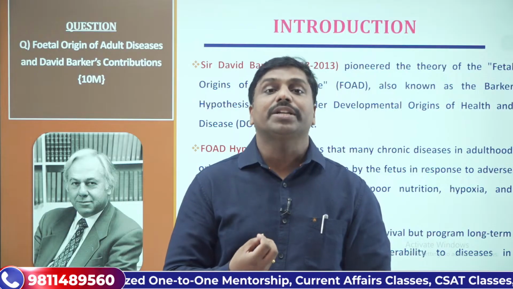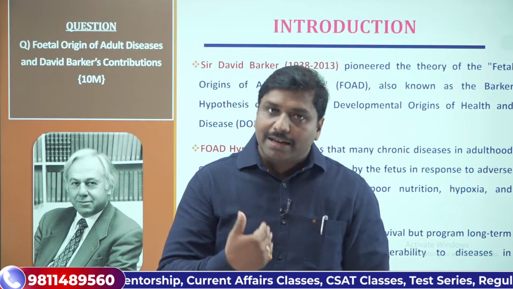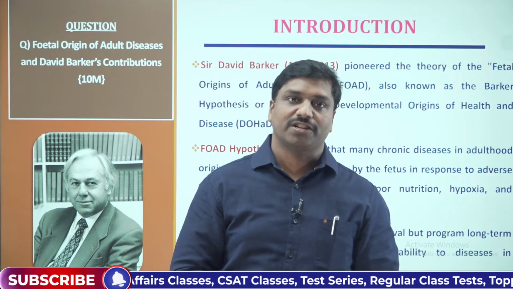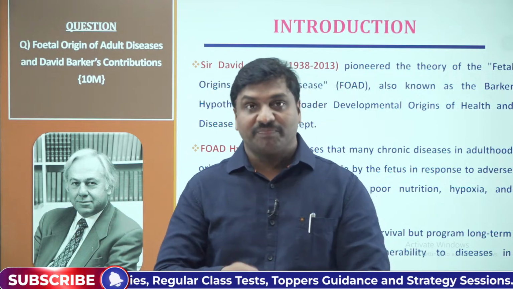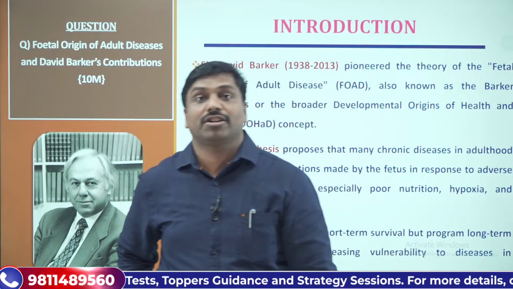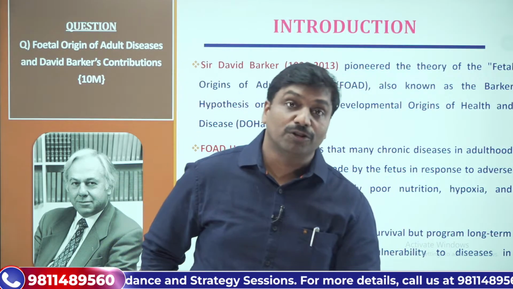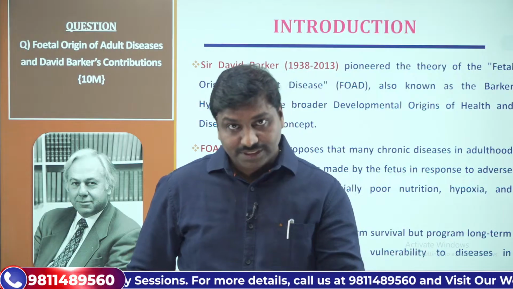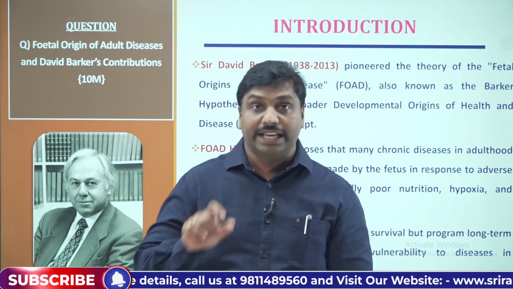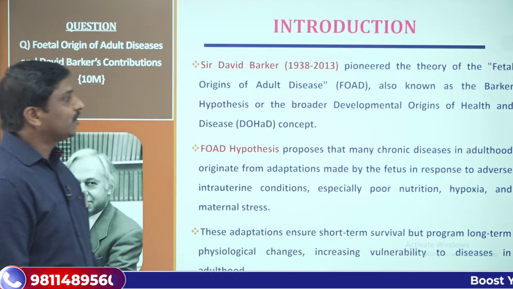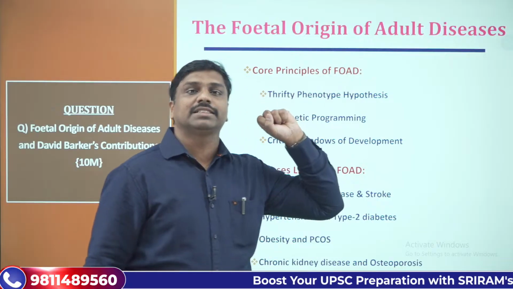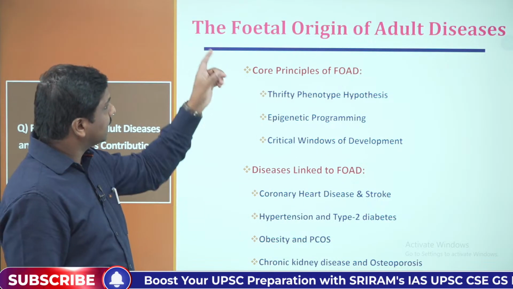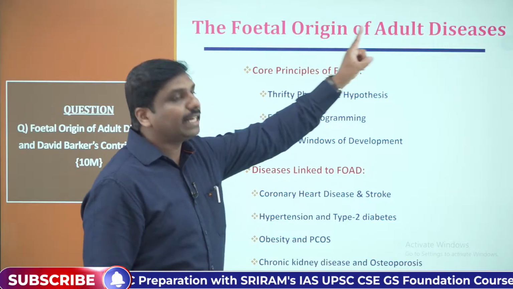Let's say, for example, poor nutrition. The fetus has been adapted to poor nutrition. Now, once the child comes out, we give that child a good calorie-rich diet. Then there arise some issues. So what are those issues? Let's try to understand. What are the core principles of this hypothesis? That is the fetal origin of adult diseases.